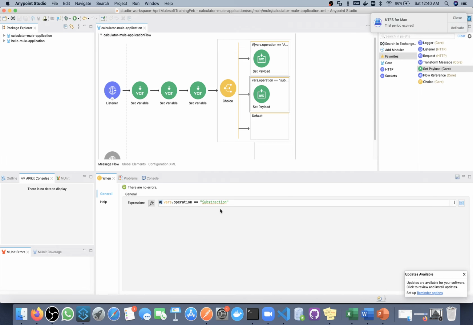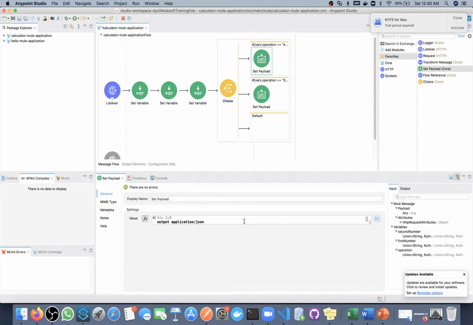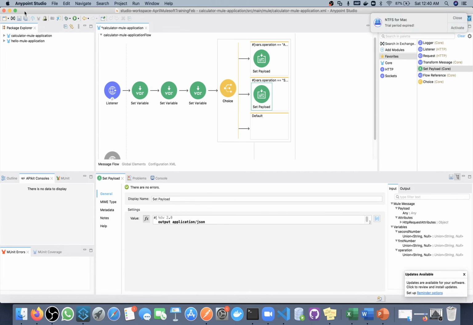So this time we are checking if the operation is subtraction, then I will copy paste the same thing first, and instead of addition we will do subtraction here. Okay, done, and save this.